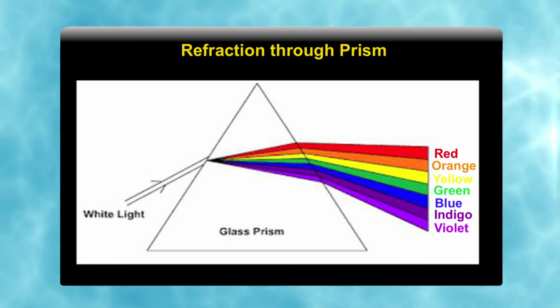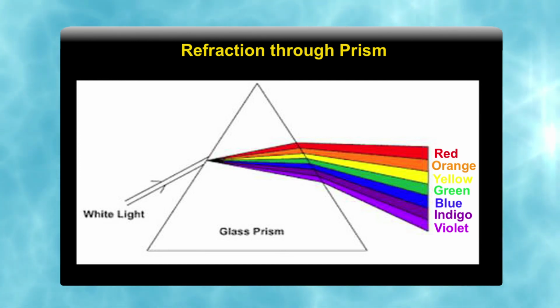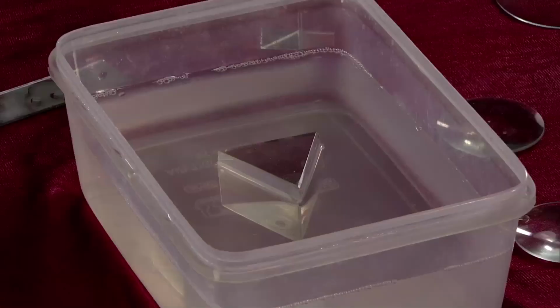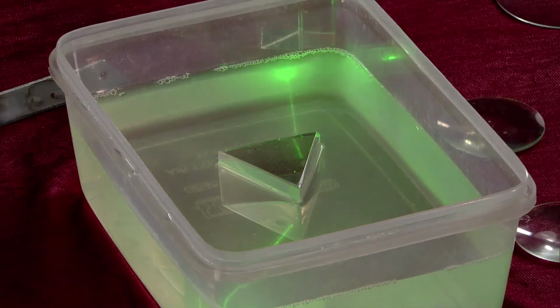We will see with laser light how a prism behaves when light falls over it. It is a prism. When we place it here, now we see how a prism behaves with light. When I pass the light through a prism, we see that this light ray is refracted in the prism, and finally we have an emergent ray.